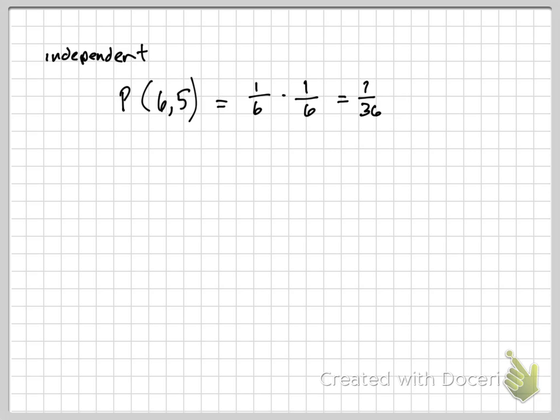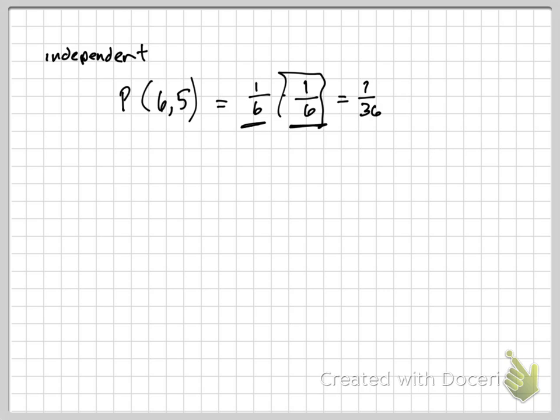That's independent because when I roll the second time, does what happened the first time matter? No, it has no effect on the second time, correct? All those times when you have parents who keep having either all boys or all girls, and they're saying, well, the odds are with you, you're going to have to get the other one eventually. Not true. The odds are going to be the same every single time, right? What happened before has no effect on what happened now.